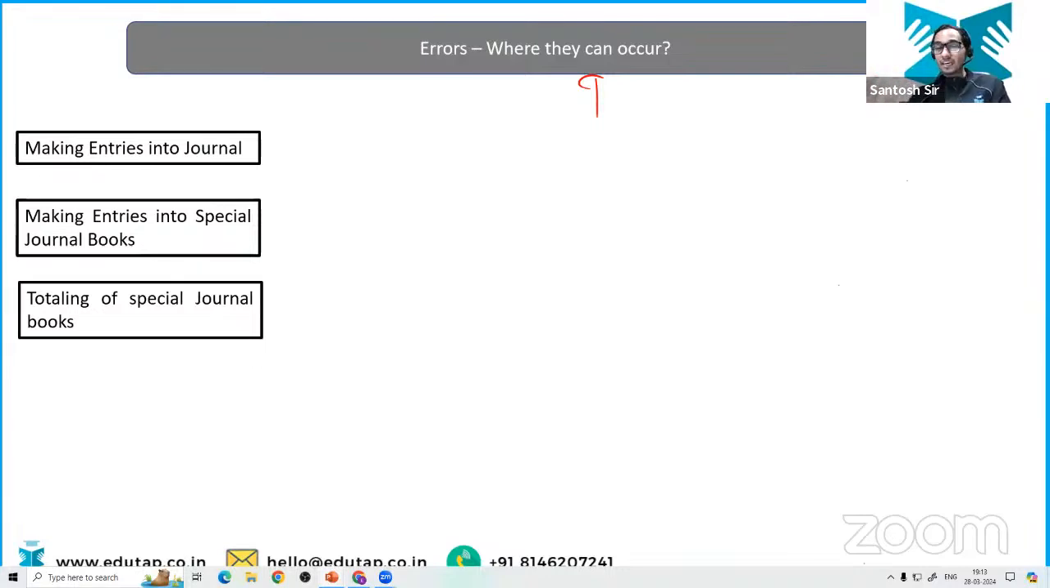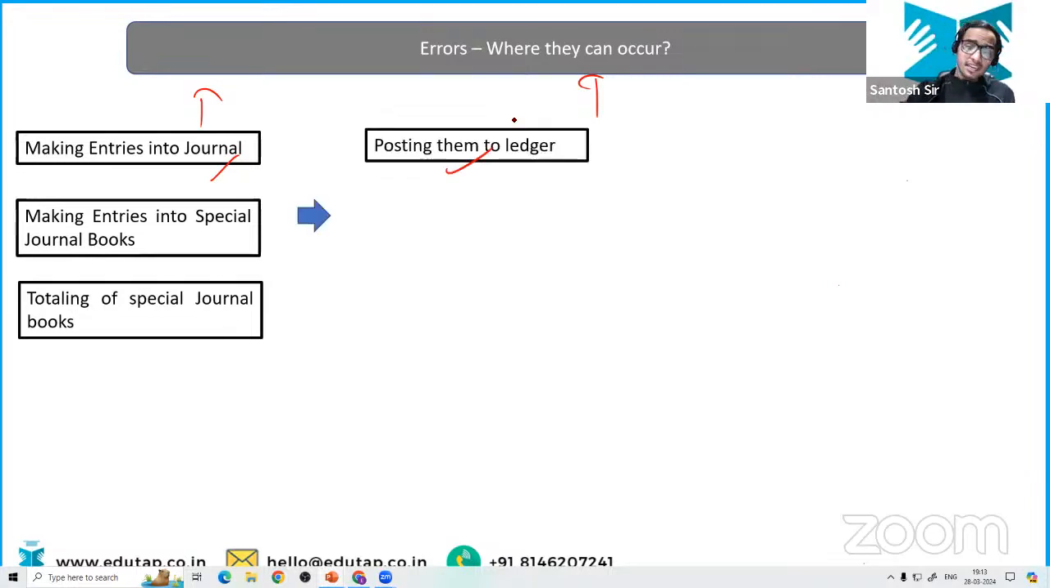So where the errors can happen, obviously it can happen while you are making the journal entries. Just as we have done in the previous slide, the accountant has made a mistake while passing the journal entries itself, isn't it? So one mistake could be there. Again, when the accountant is posting the entries from the general to the individual ledger account, in that also he can commit a mistake, isn't it?